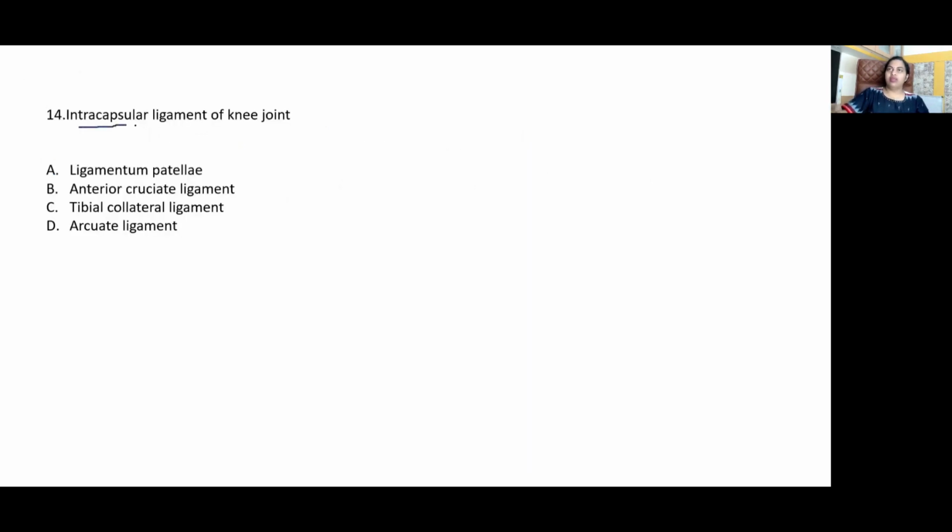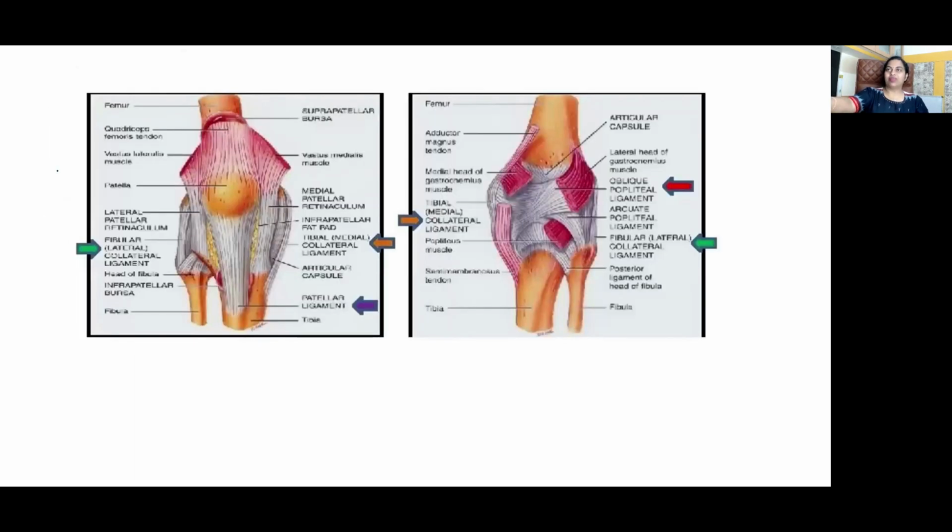Knee joint, intracapsular ligament of the knee joint, easy. What are the intracapsular ligaments? Anterior cruciate ligament. So what are the extracapsular ligaments of the knee joint that lie outside the capsule?